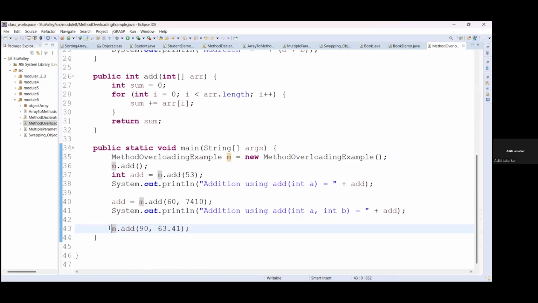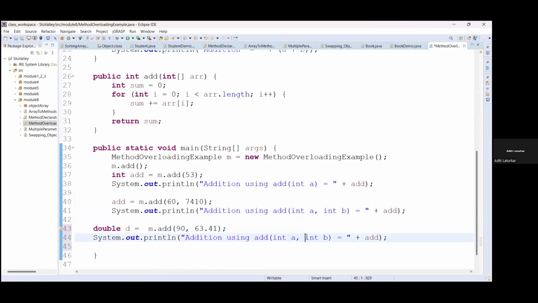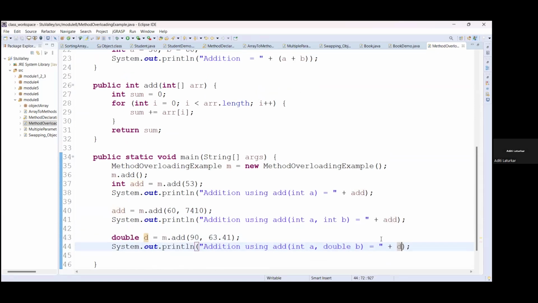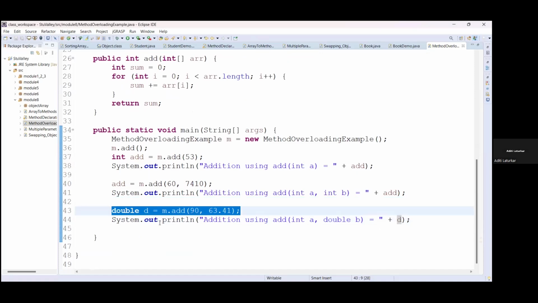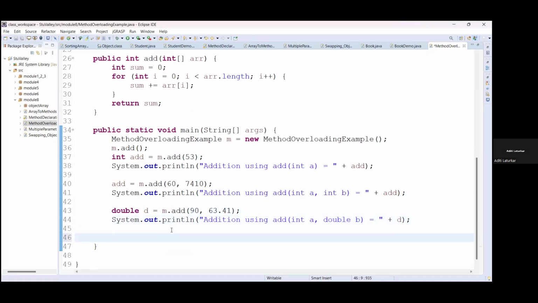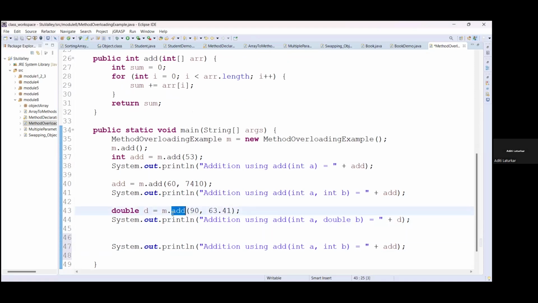Okay. Now this method returns a double value. So we will use a double variable to store this, and we will display the addition using int a and double b as the d variable. Okay. That is why we say that based on the parameters you are passing, the compiler will resolve which method to call. The compiler will resolve at compile time itself which method to call.